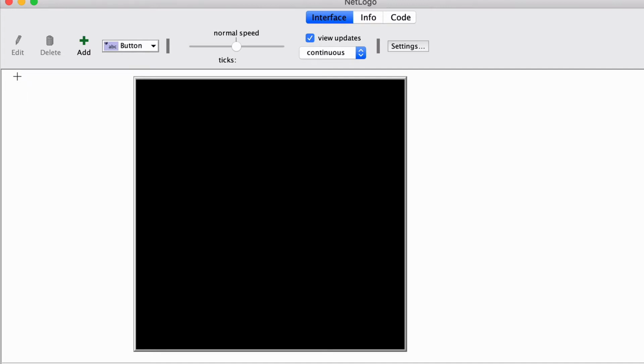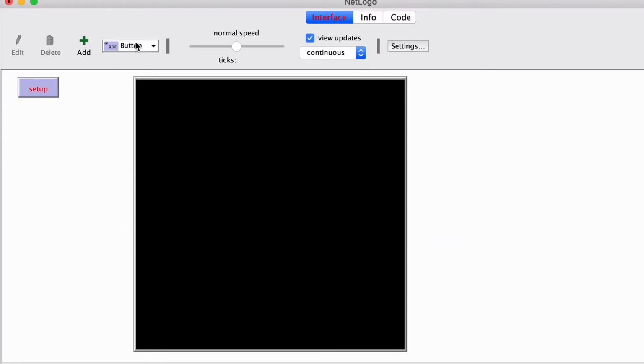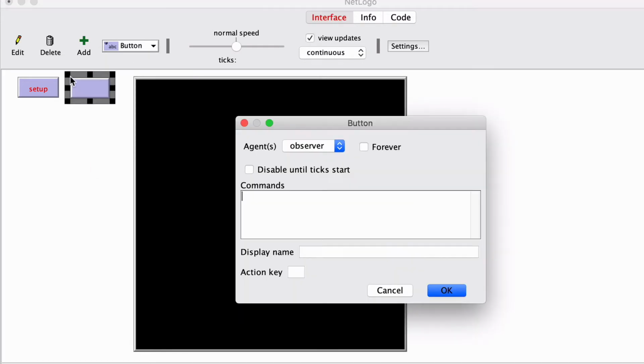NetLogo traditionally starts up with two buttons, a setup button and a go button. So I clicked on the button, and we're going to call this first one Setup. That will be the command that it runs when the button is pressed, and this will be the name on the button, and click OK. A second button, so we click the button selector, click where we want the button, and this button will be called Go because it will run a Go procedure. We click the Forever link because we want it to keep going.